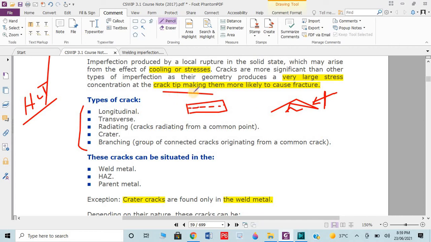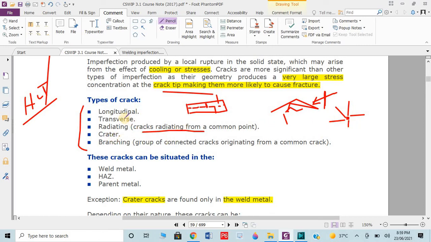But if the crack occurs in the 90-degree perpendicular direction, this is known as a transverse crack. Then we have radiating, a crack radiating from a common point. The crack could occur from here, so this is known as a radiating crack.